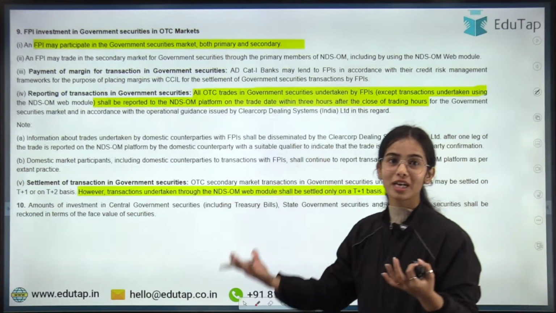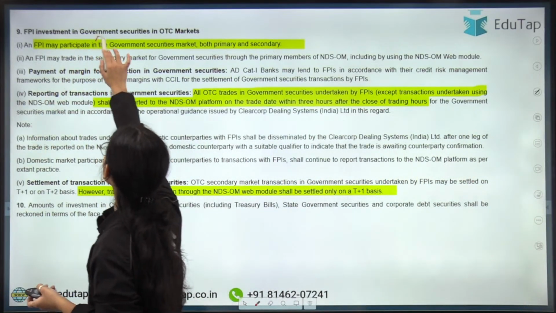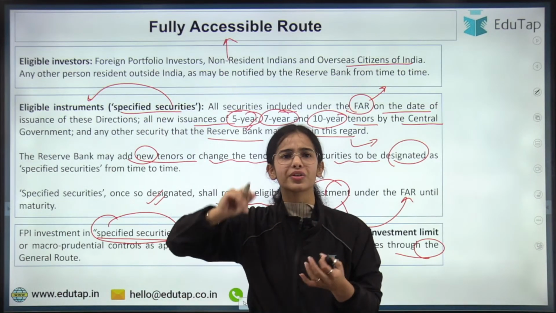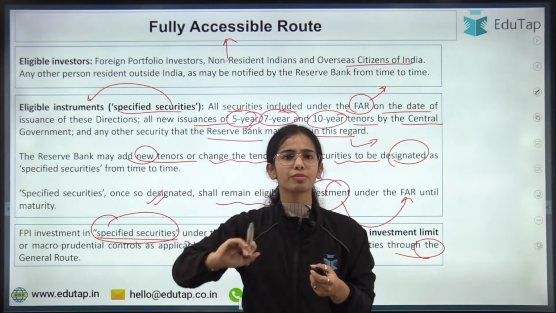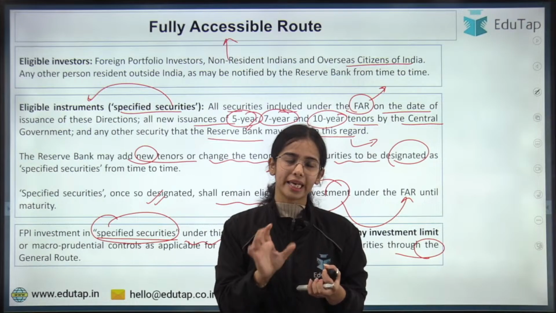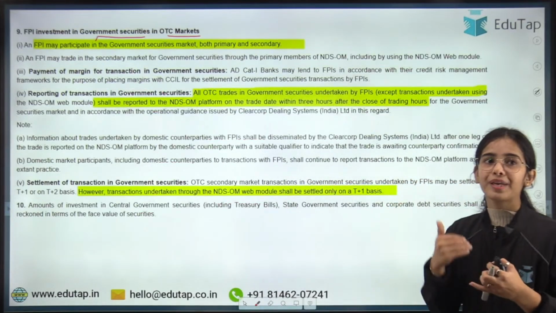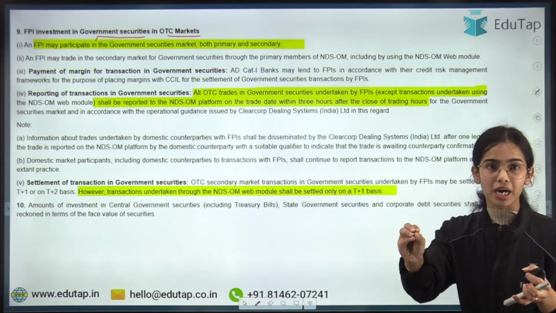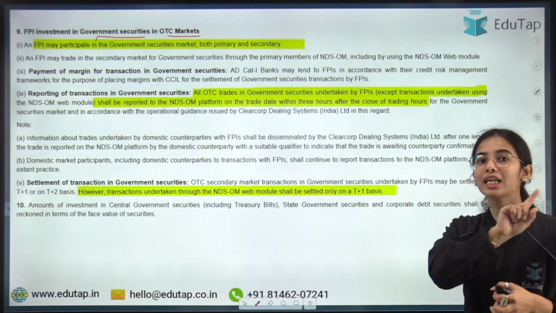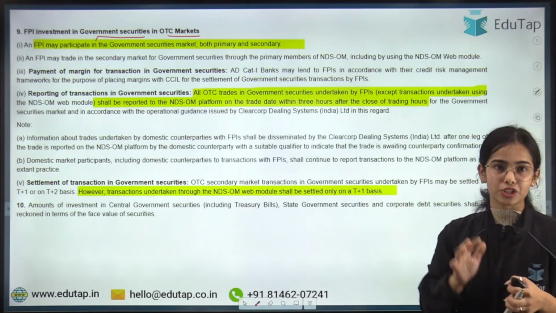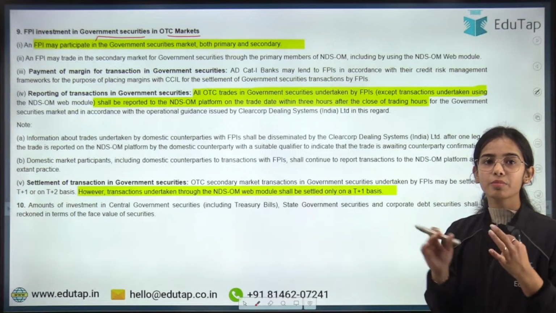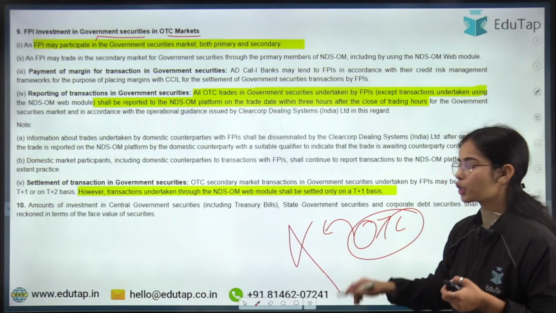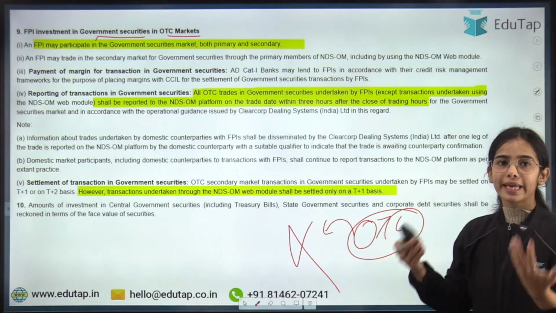So this is it. Now we are at the end of the session. So, FPI investment in government securities in the OTC market. We have discussed the exchange traded securities, and the government securities, they are traded through the RBI and such. Now coming to the FPI investment in government securities that is happening in the OTC markets, the over-the-counter markets, that are the government securities that are not purchased through the exchanges, through the NSE or BSE. So OTC markets are the markets that are not doing the exchange over the NSE or BSE.